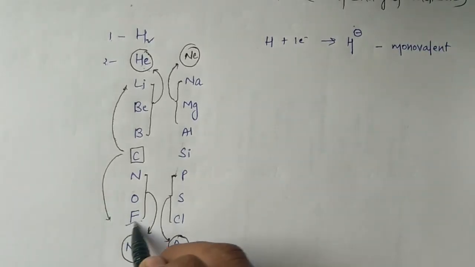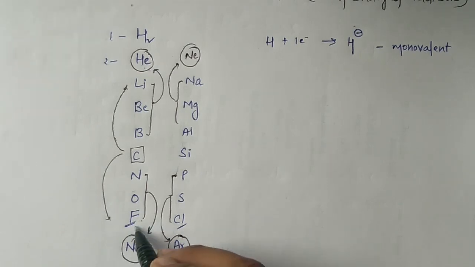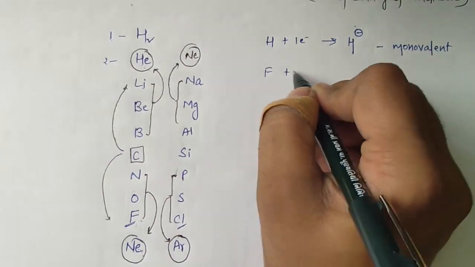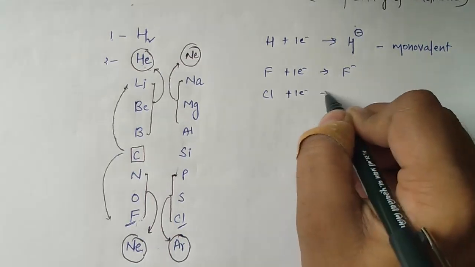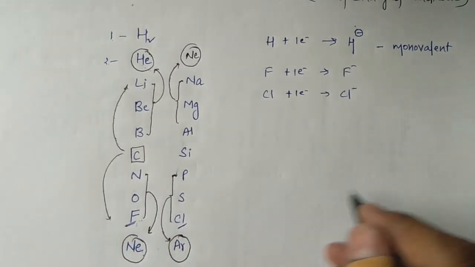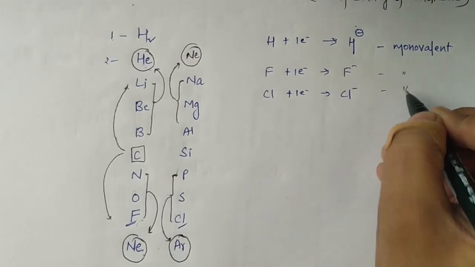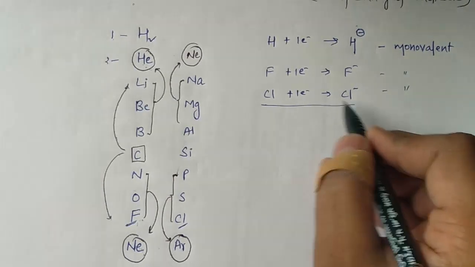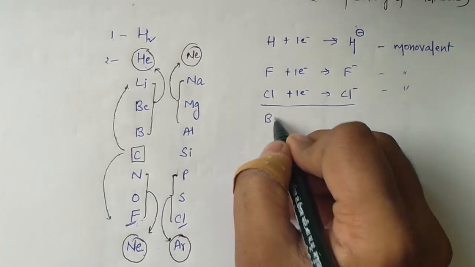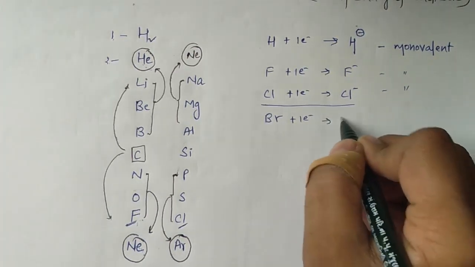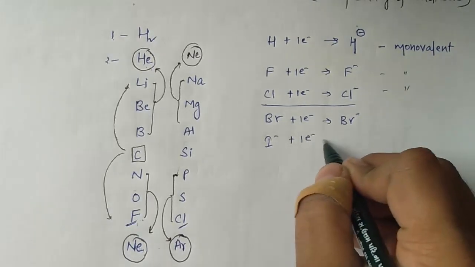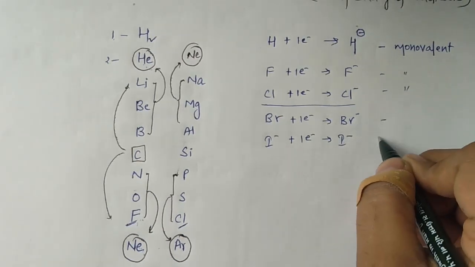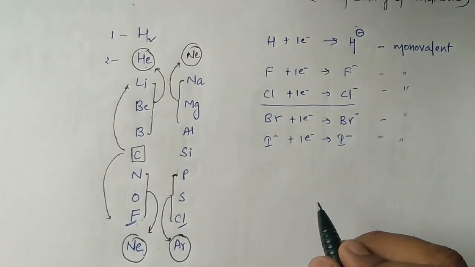Similarly, fluorine and chlorine are just one electron away from the noble gas. So fluorine also acquires one electron and chlorine also acquires one electron, forming Cl minus. These are all monovalent, and the same can be understood for the rest of the elements of this group, the halogens. Bromine also accepts one electron to form Br minus, and iodine accepts one electron to form I minus. So all of these come under the category of monovalent.